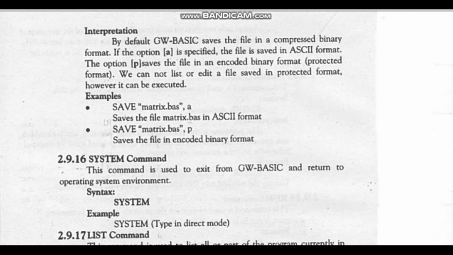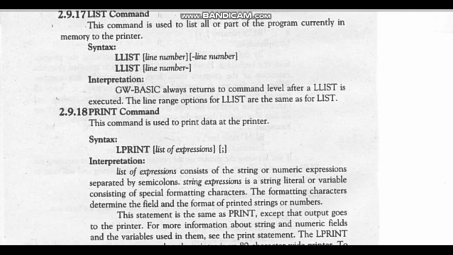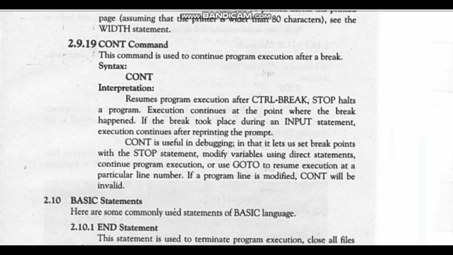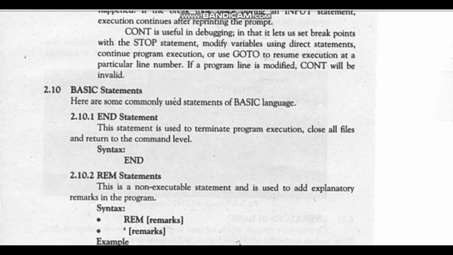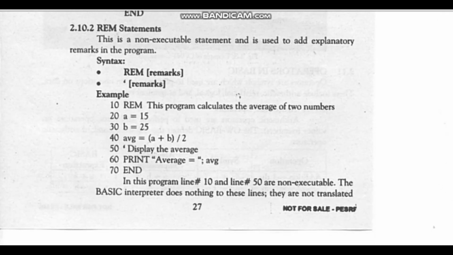So students, now I will discuss the save command. The save command is used to store a program from memory to disk permanently. Now I will discuss the next command. Next is the llist command. The llist command is used to print all or specific statements of a program in memory on the printer. Now the lprint command. The lprint command is used to print data. The values stored in different variables and constant values can be printed using this command.